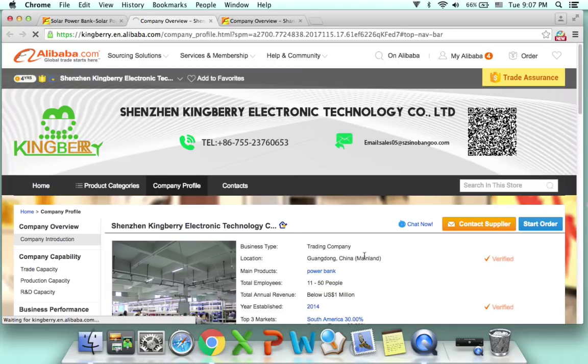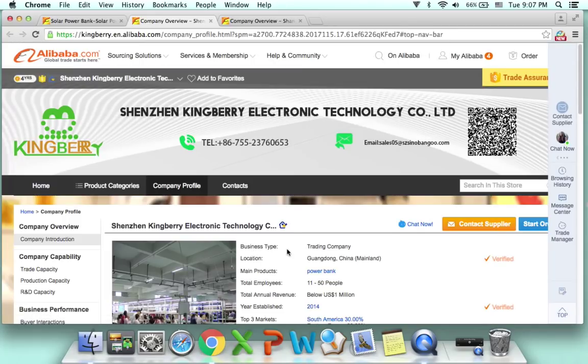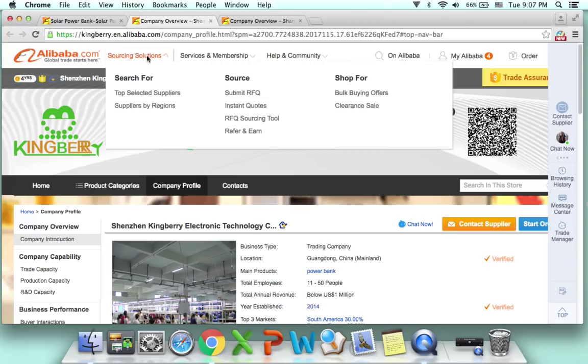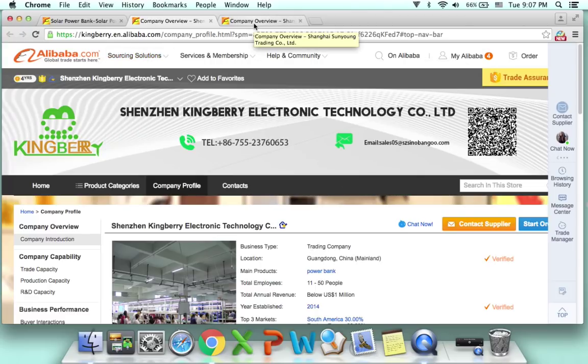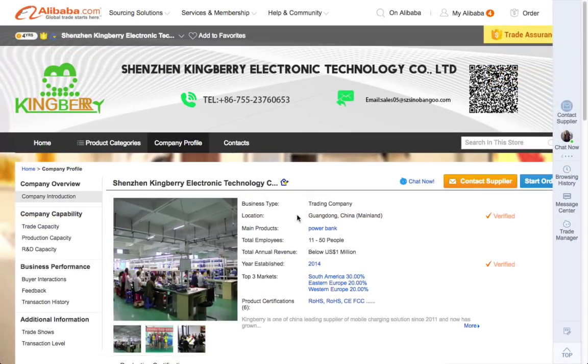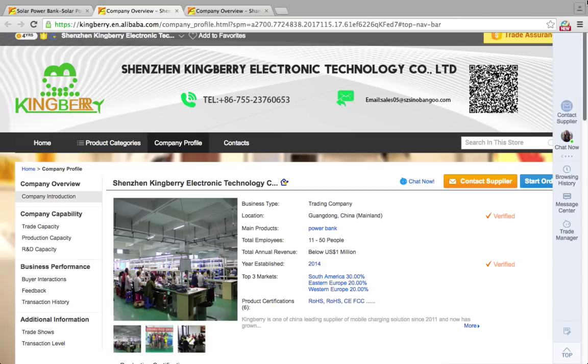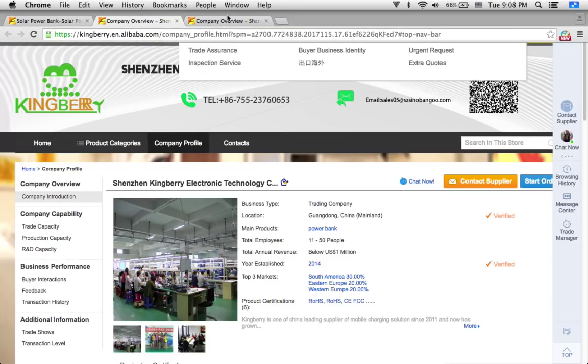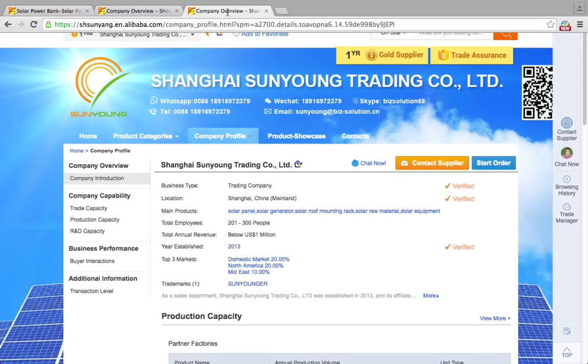That's okay. You can see here the business tab is trading company. Okay. So this is about the company name. It's very obvious that you will know if they are a trading company or not. Of course, as we are here, on this company profile page, you will see the business tab. If they're a trading company, if they are a manufacturer, maybe we'll just take 1 minute to find their suppliers, their manufacturers.